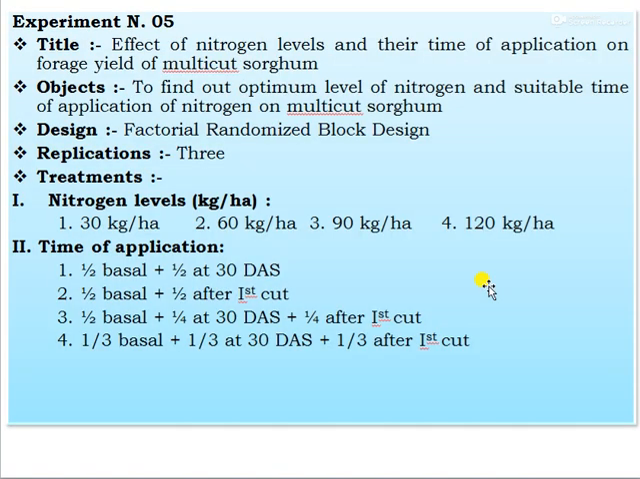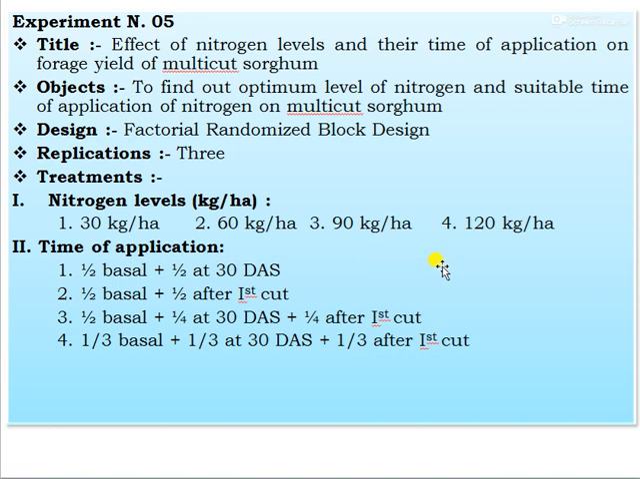Next, experiment number 5, that is the effect of nitrogen levels and their time of application on the forage yield of multicut sorghum. The objective of this experiment is to find out the optimum levels of nitrogen and suitable time of application of nitrogen to multicut sorghum. For conducting this experiment, a factorial randomized block design is used, with 3 replications, and the treatments are nitrogen levels in kg per hectare, that is 30 kg, 60 kg, 90 and 120 kg per hectare.